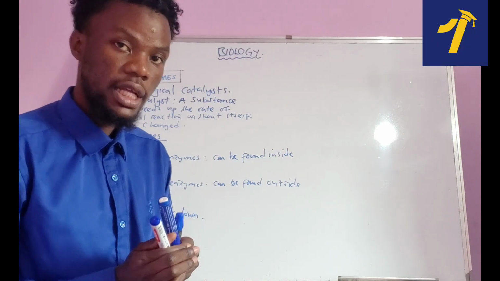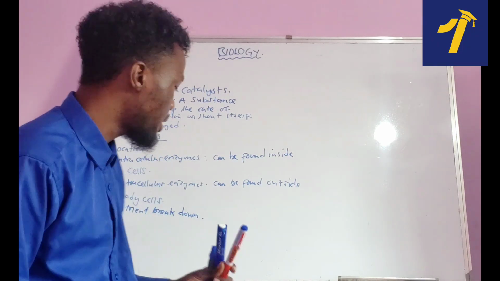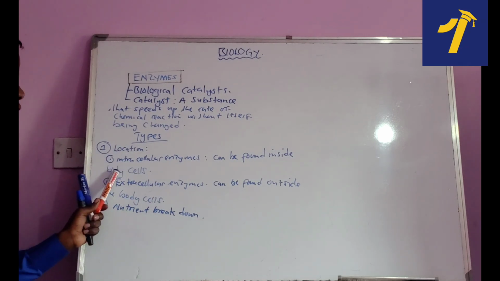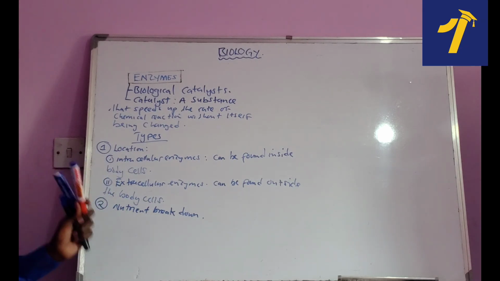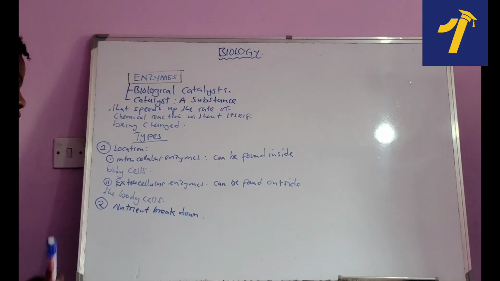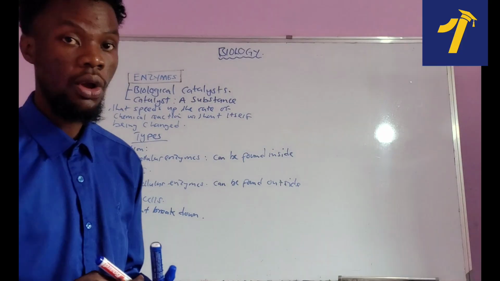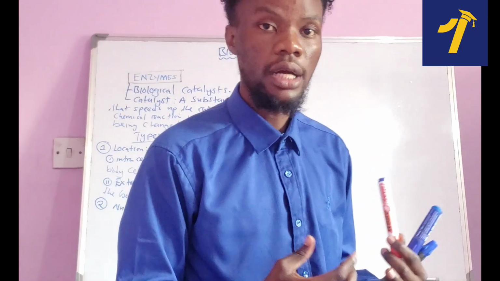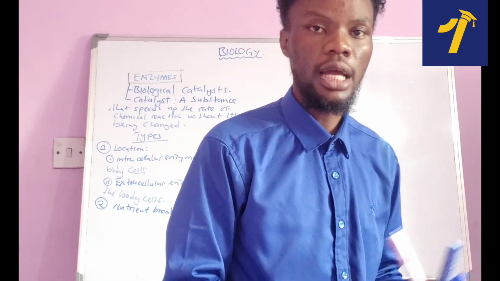Okay, and this is the famous classification. Even if you forget the first classification according to the location, make sure that you remember the classification according to the nutrient breakdown, or the food molecules that they act upon.